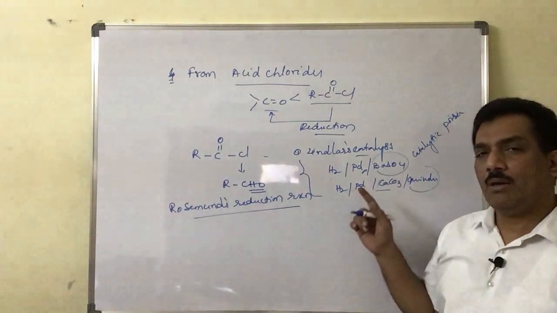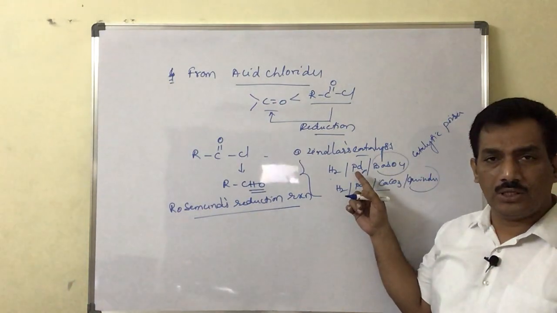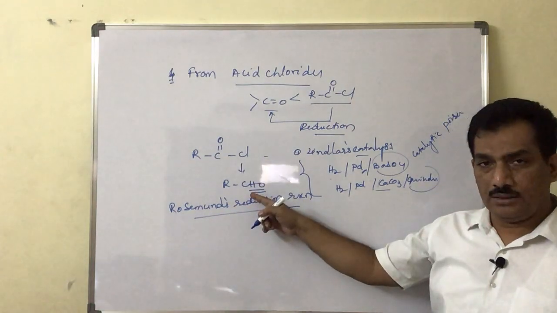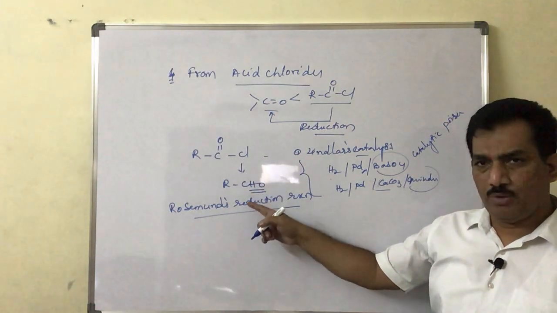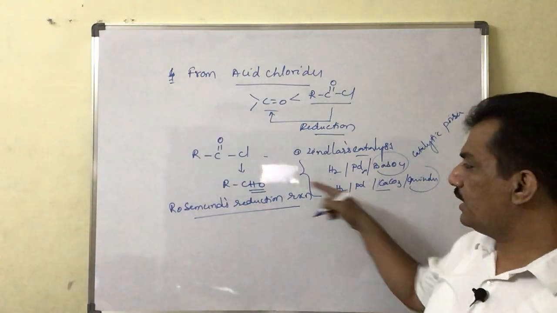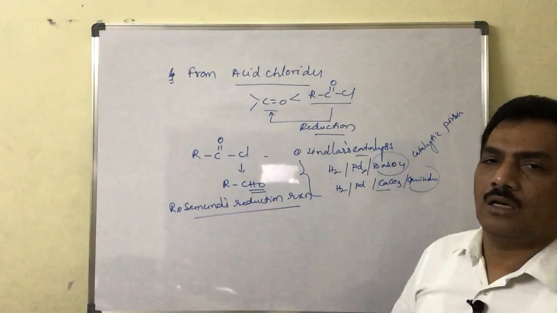If not, what happens? If it is at its highest catalytic activity, then it can make these acids come into aldehydes or ketones, whatever carbonyl compounds, and further reduction will also take place. And when further reduction takes place, those carbonyl compounds will come to alcohols.